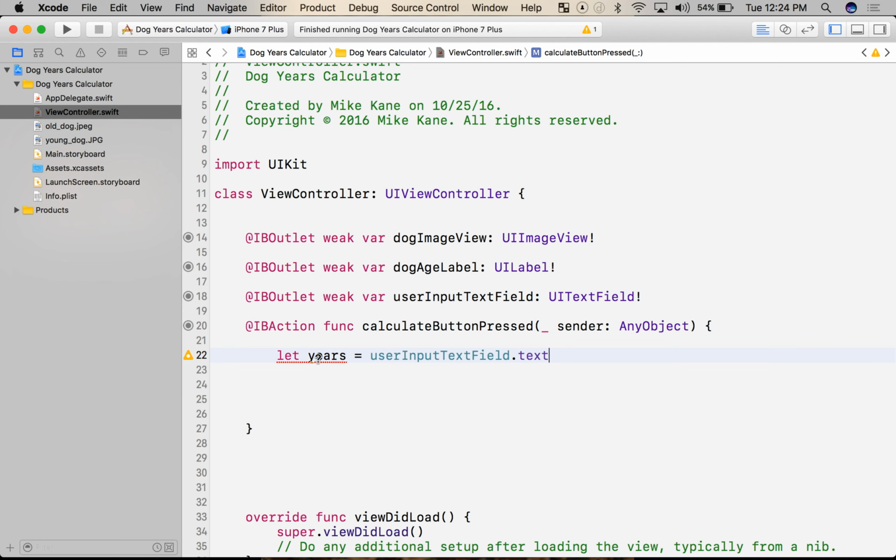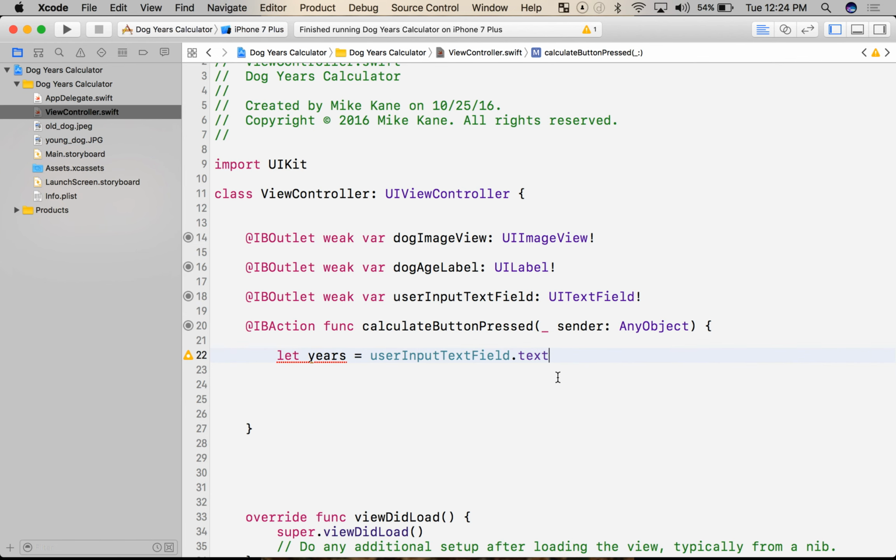Now, I know that this is going to be a problem because I need to do some math. To get how many dog years a dog is old, you take its human years and you multiply it by 7. Simple operation, but that still means I need numbers, not strings. If I look at what this is, by default, any text entered into a text field is a string.